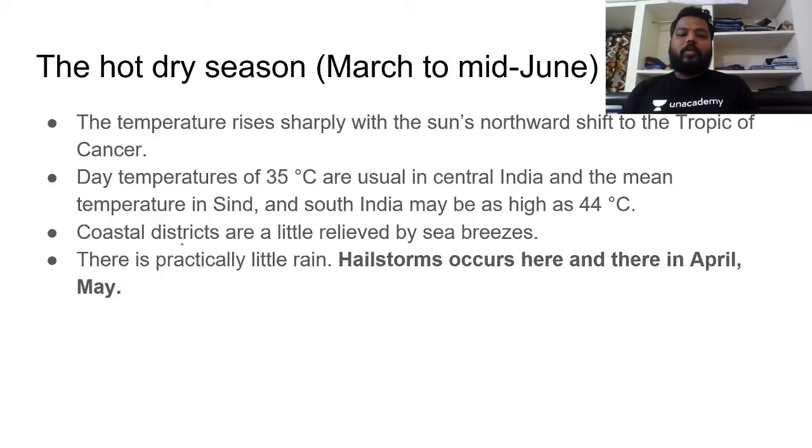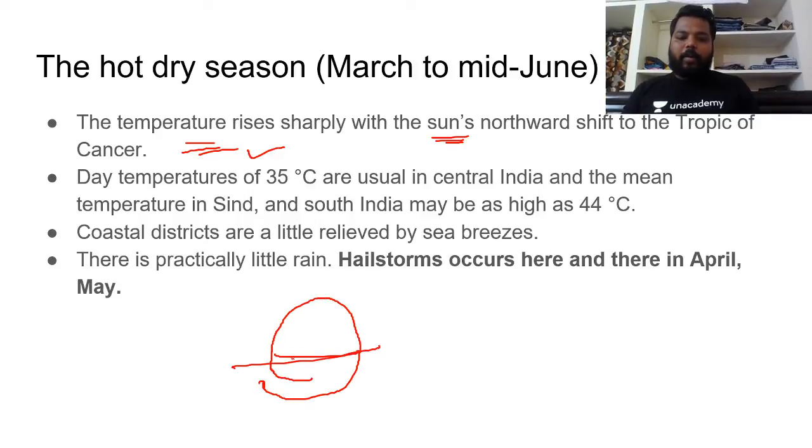Clear? And the hot dry season, everyone knows the temperature rises sharply with the sun's northward shift to the Tropic of Cancer. Hope everyone knows the concept of seasons. At 0 degrees we experience maximum insolation, and at 23½ degrees north and 23½ degrees south we experience perpendicular insolation, but only for a limited span of time.